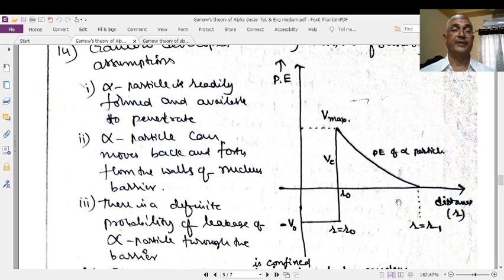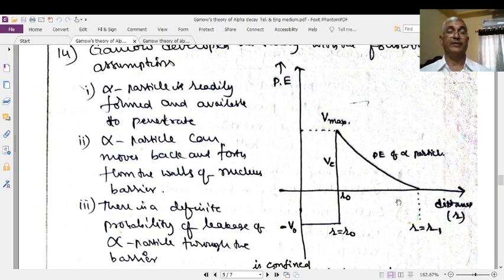Now, what is happening here? Let the particle position from the center of the nucleus be R. If R is less than R naught, the particle is within the nucleus, so it has negative potential energy and maximum stability.